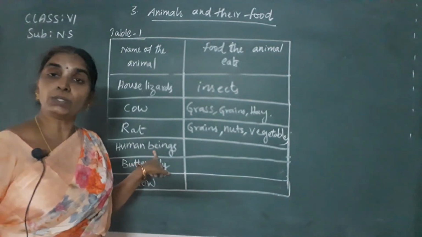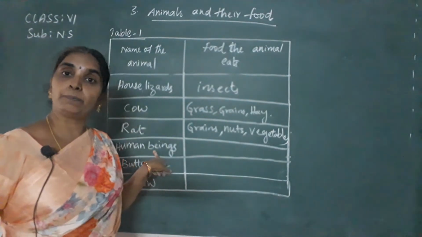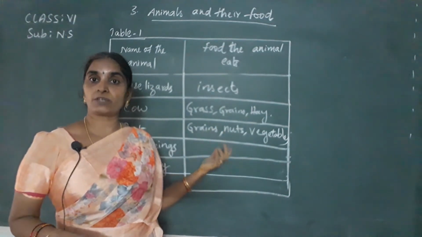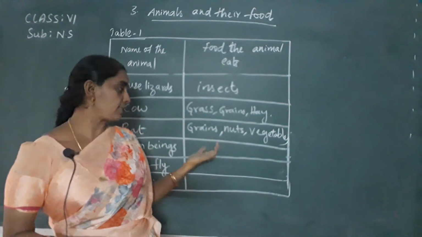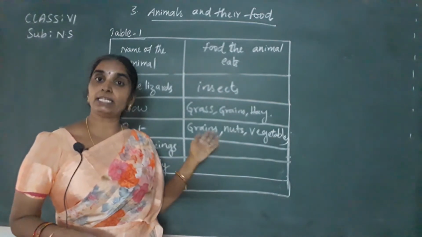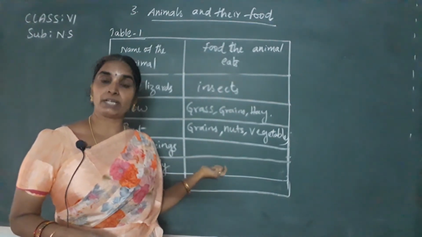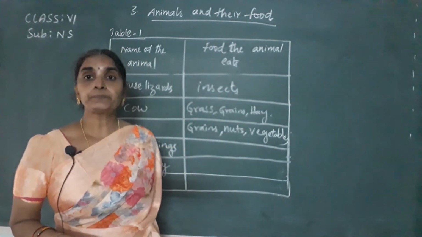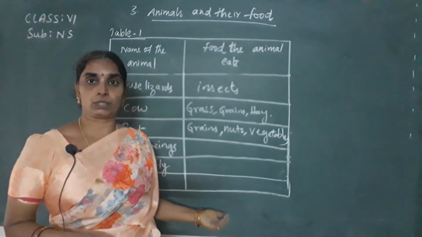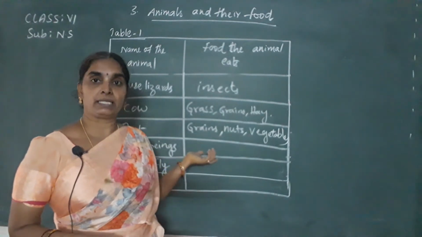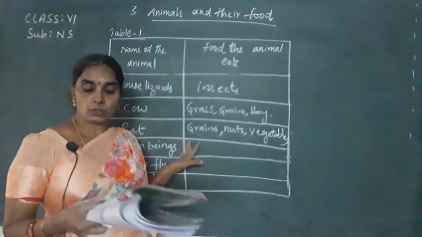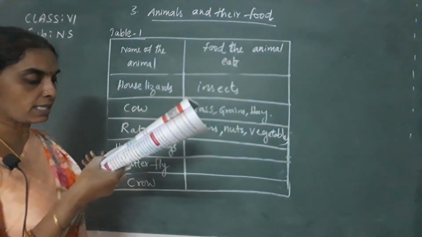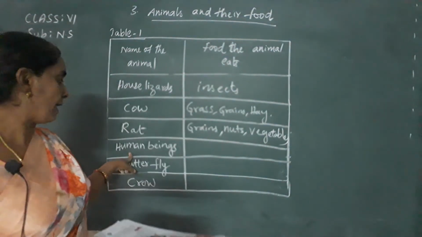Human beings, as you know very well, depend upon the vegetables, grains, all the types of cereals, fruits, nuts, oil seeds, everything. They eat both the vegetarian food and also the non-vegetarian food, like they depend upon the mutton, eggs also, isn't it? So chicken, mutton, everything they will be eating. So human beings eat both the grains and also the flesh of the animals.